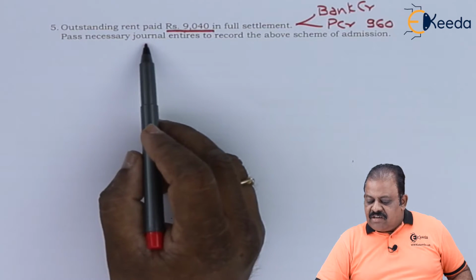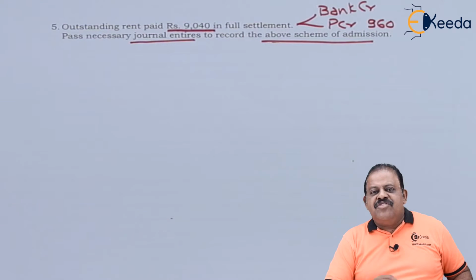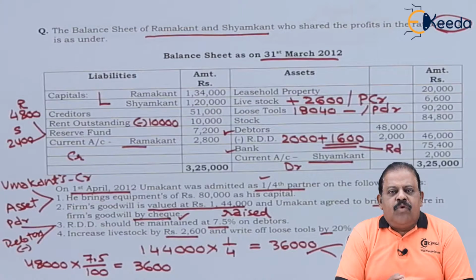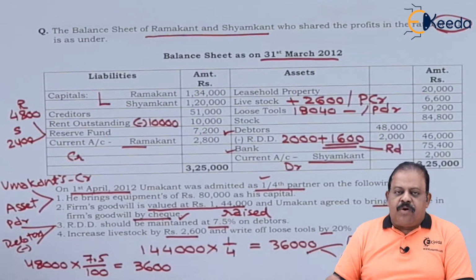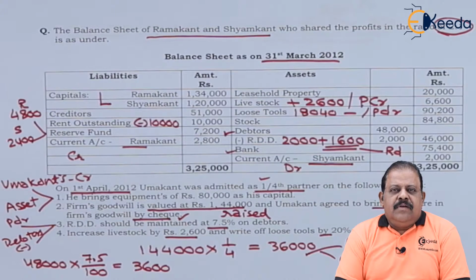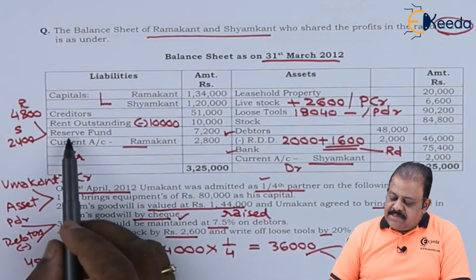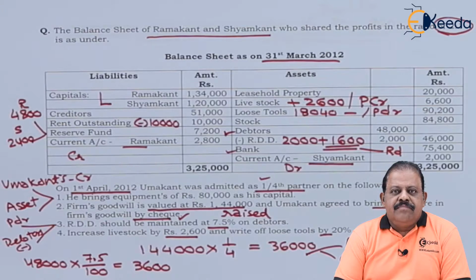Pass necessary journal entries to record the above scheme of admission. For the sake of more understanding, we will also draw the new balance sheet to show the equipment which is brought as capital by the new partner. Let us start with the first journal entries. On the liability side, we have a reserve fund 7,200.